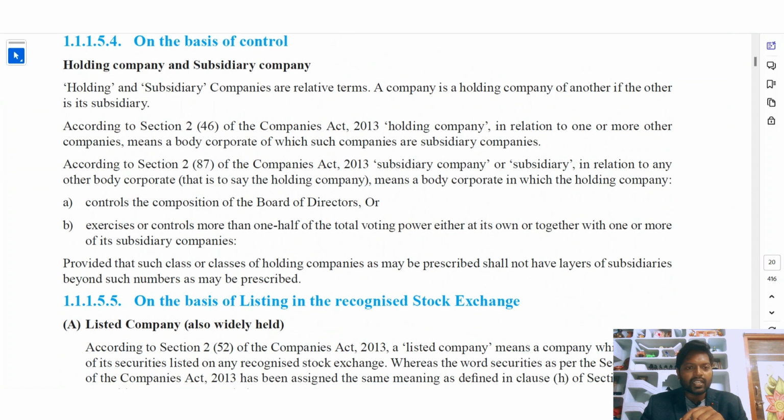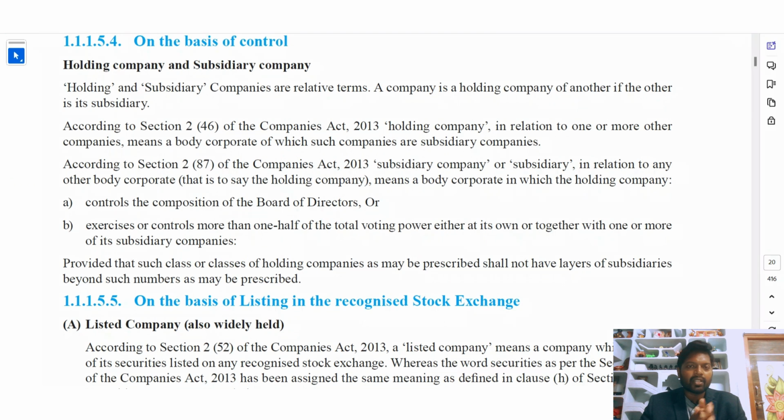According to section 2 clause 87 of the Companies Act 2013, a subsidiary company in relation to any other body corporate, the holding company, means a body corporate in which the holding company controls the composition of the board of directors or exercises or controls more than one half of the total voting power, either at its own or together with one or more of its subsidiary companies, provided that such class or classes of holding companies as may be prescribed shall not have layers of subsidiaries beyond such numbers as may be prescribed.